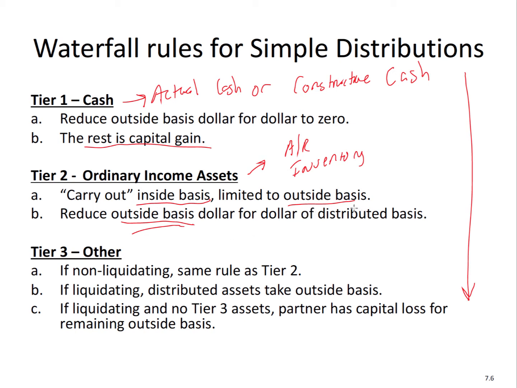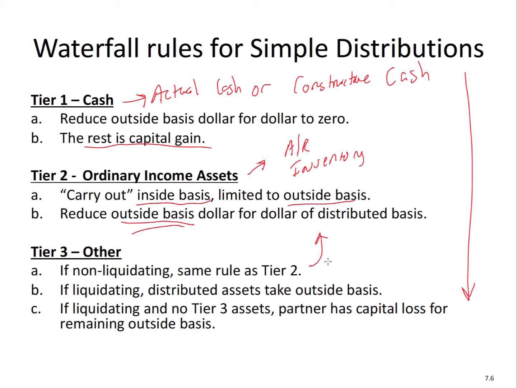Now, if there's not enough, you simply just stop. Okay. If there's not enough, you simply just stop with respect to that ordinary income assets. If there's too much, then that's when you get to take a loss, if it's a liquidating distribution. Tier 3, if there's other assets other than cash or ordinary income assets, if it's not liquidating, it's the same rule as Tier 2 above. But if it's liquidating, then the distributed assets take the outside basis.